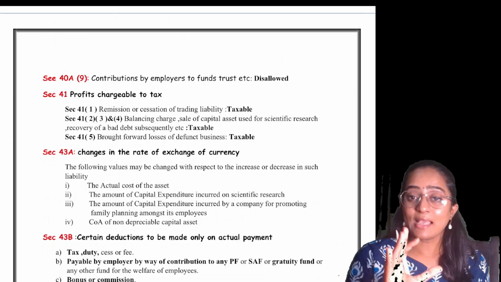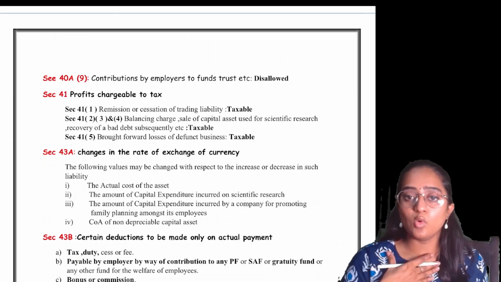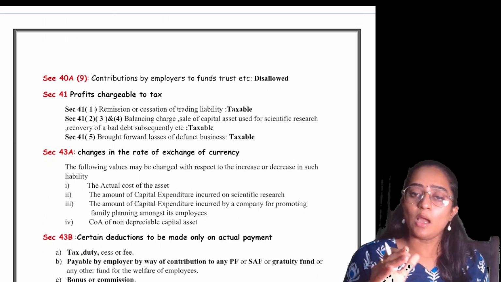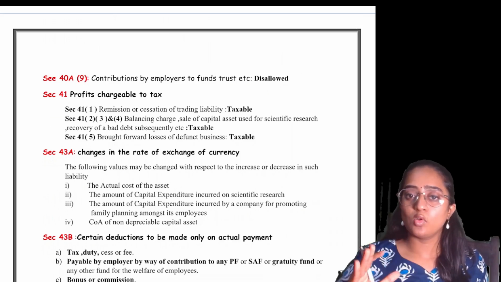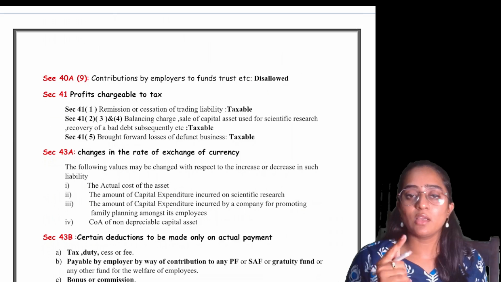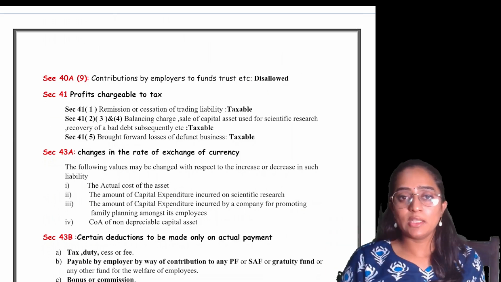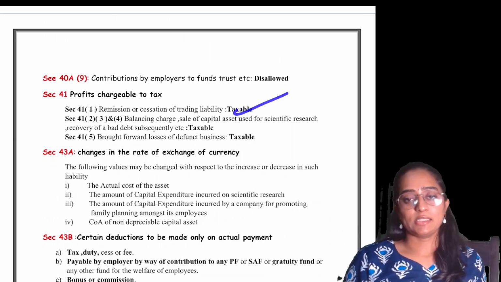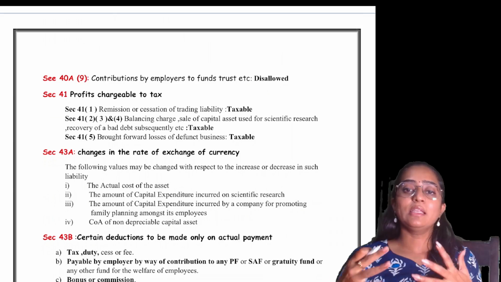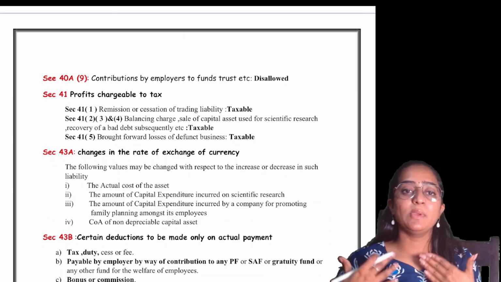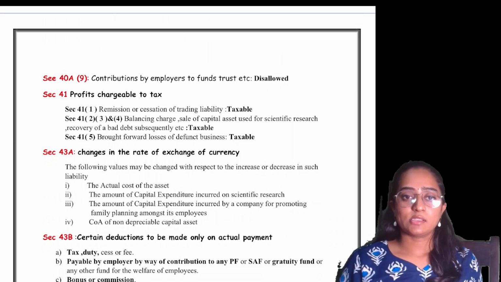See, whatever the tax liability, first of all, one fellow had given me a loan of 1 lakh rupees. After some 2 years, I'm still keeping it as a loan liability in my books of accounts. After some 2 years, that fellow says that I don't have to give back this 1 lakh. Now that 1 lakh rupees is my income, no? I'll make it taxable in the year when that liability is waived off, when the liability has ceased to exist.